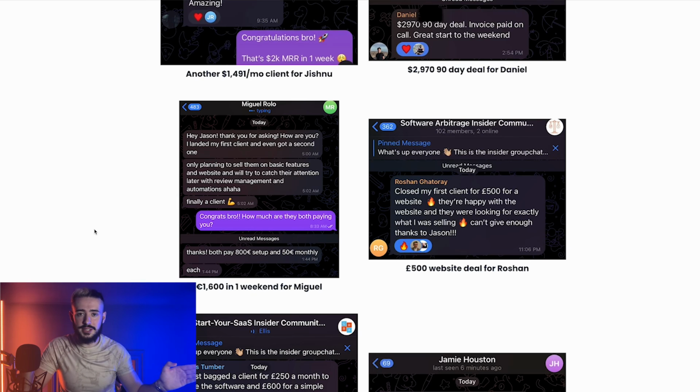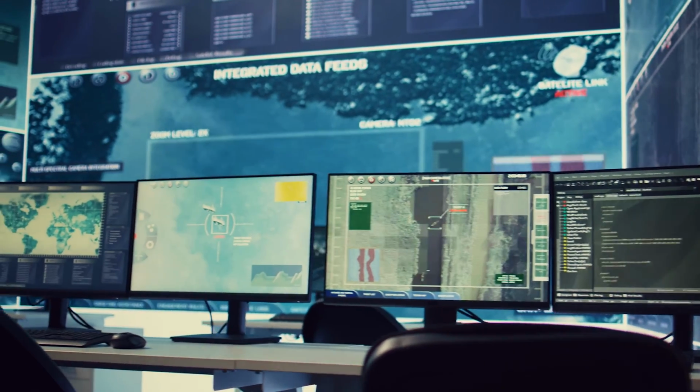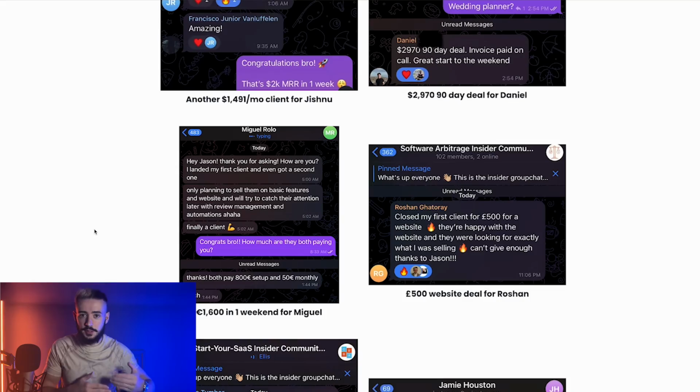And the best part about this is it's completely beginner friendly. Literally anyone can do this. It doesn't matter where you are. All of these results right here are a mix between a number of different countries. So some of these guys are in Ireland, some are in the UK, some are in the US, and some of them are all around Europe and Australia, and pretty much all around the globe.